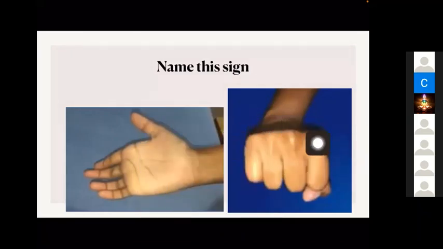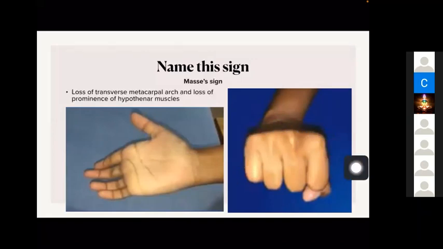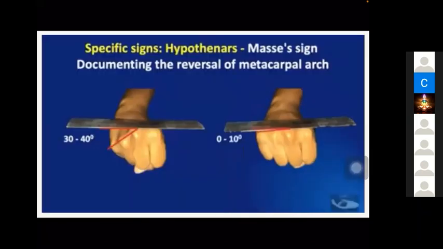There is a transverse metacarpal arch normally. There is loss of transverse metacarpal arch. That is the finding here. I will show you the next. This is Masse sign. See, this is the normal hand. You can see this is the transverse metacarpal arch. When we draw a line from the fifth metacarpal head to the horizontal line, there will be a 30 to 40 degree angle.